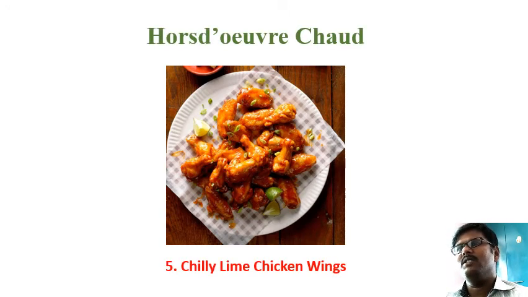People used to have this Chinese preparation of chili lime chicken wings. Chicken wings are normally served as a starter in any restaurant nowadays. Even if it is served in a buffet, serving chicken wings in a buffet will be very cost controlled, because the other parts of the chicken will be used in other main courses like grilled chicken or tandoor chicken. But only with the wings of the chicken you can prepare these starters, so that the guests will enjoy the starter as meat. If they have meat as a starter, most of the guests will enjoy those dishes.